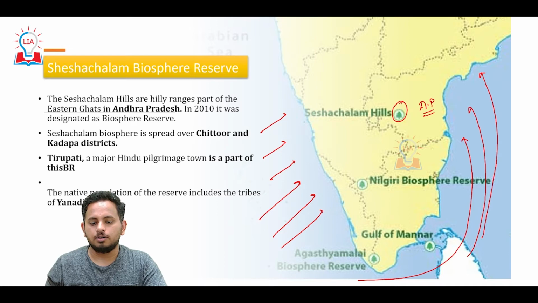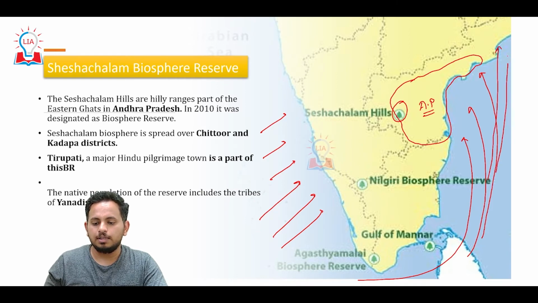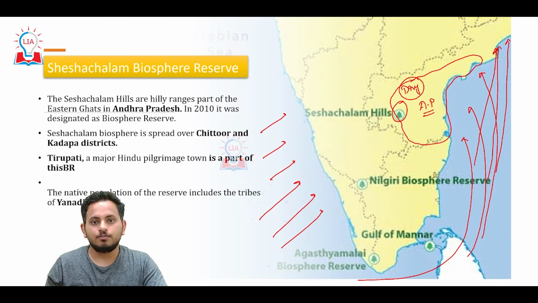During this period, this part of Andhra Pradesh, because of the winds blowing parallel to the plains, remains dry. It does not get rainfall.